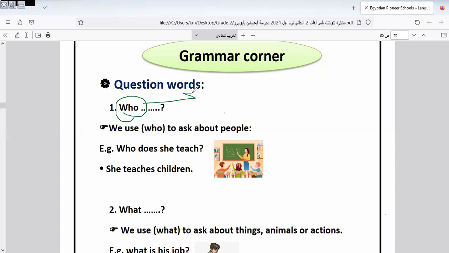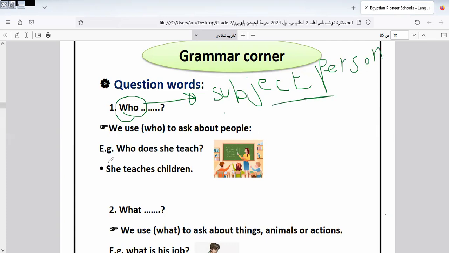Who to ask about what? It can remind me of grade 2. Who is used to ask about the subject person. You are clever people, so you are studying. This is called the subject person. So we use who to ask about the subject person, like this: Who does she teach? She teaches children. So I ask here about the people that she teaches. This is the keyword of who.